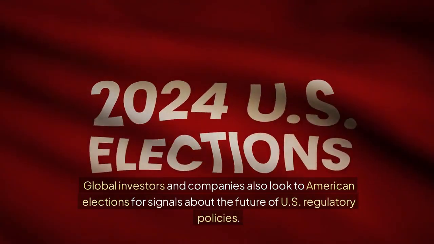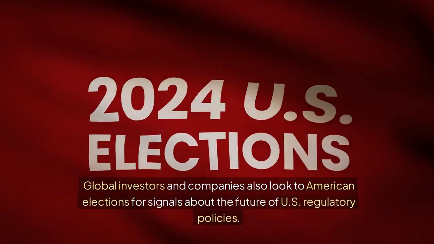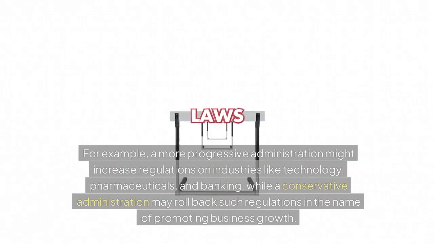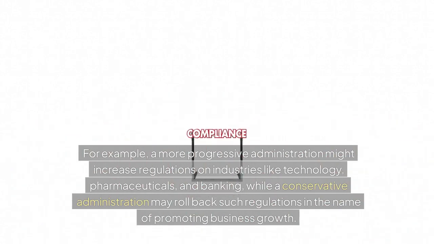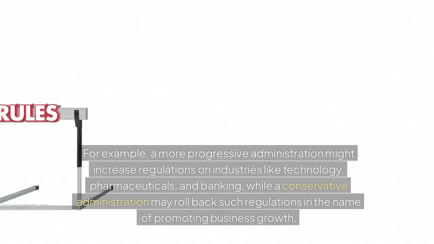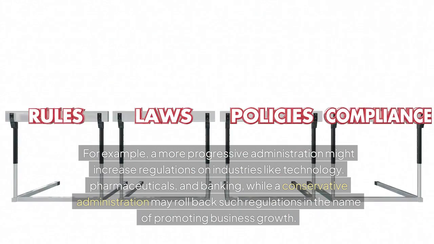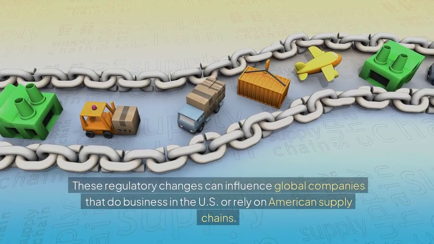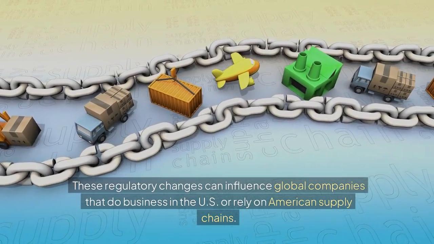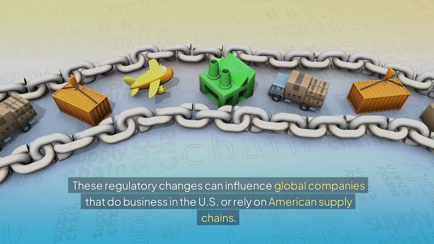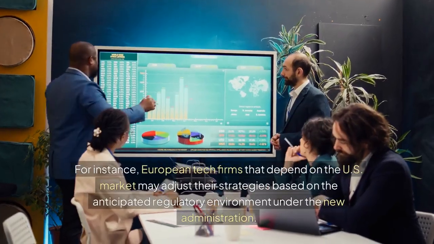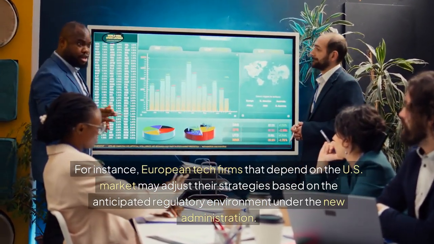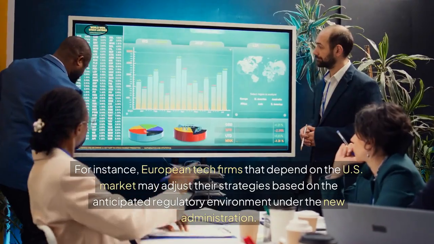Global investors and companies also look to American elections for signals about the future of US regulatory policies. For example, a more progressive administration might increase regulations on industries like technology, pharmaceuticals, and banking, while a conservative administration may roll back such regulations in the name of promoting business growth. These regulatory changes can influence global companies that do business in the US or rely on American supply chains. For instance, European tech firms that depend on the US market may adjust their strategies based on the anticipated regulatory environment under the new administration.